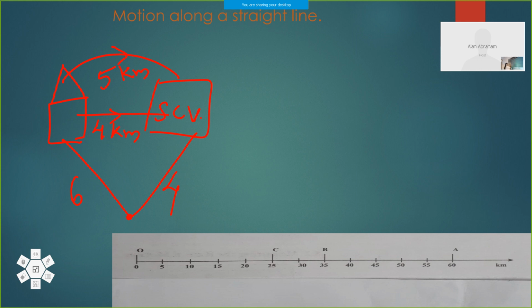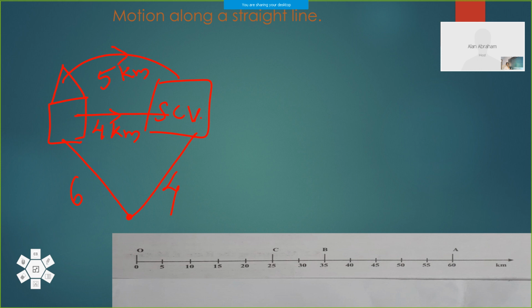Okay. In the case of distance, we are specifying the magnitude only, not the direction. So distance is a scalar quantity, but displacement is the shortest distance. So from here, straight path towards the north, the direction is specified in that physical quantity.